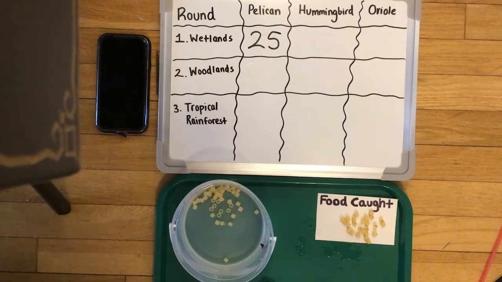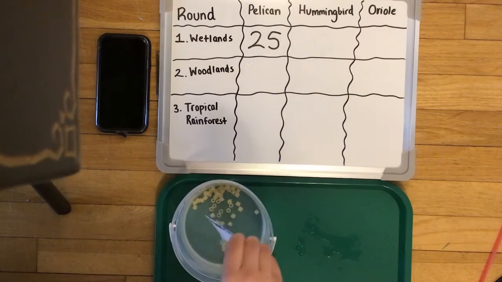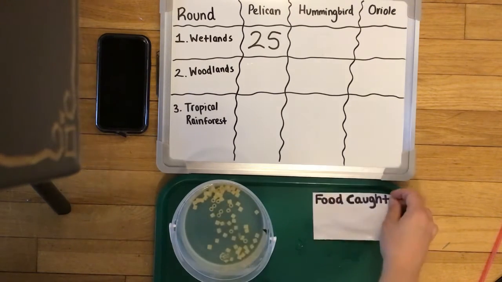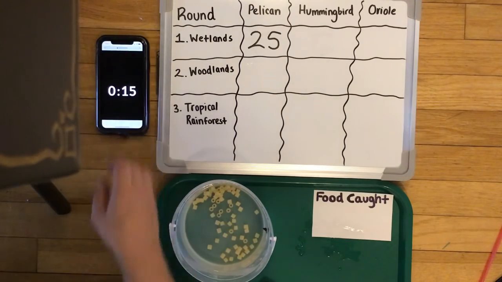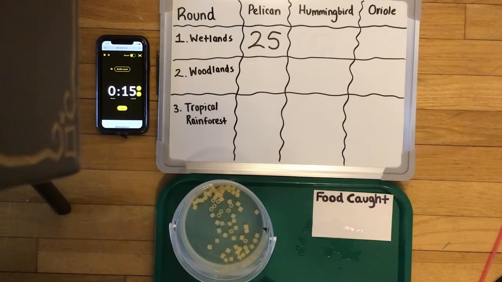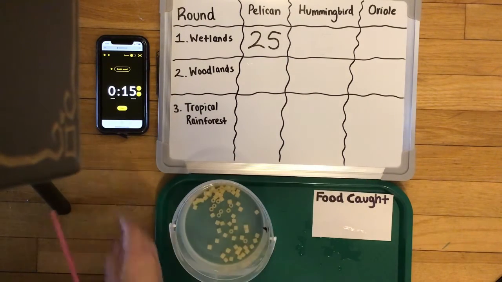Now, in the wild, we know we wouldn't actually put the fish back into the water, but let's do it so that our hummingbird has a fair chance to get some of this delicious food. We'll reset our timer for 15 seconds. We'll get our next bird beak for the hummingbird, which is the straw, and let's start.